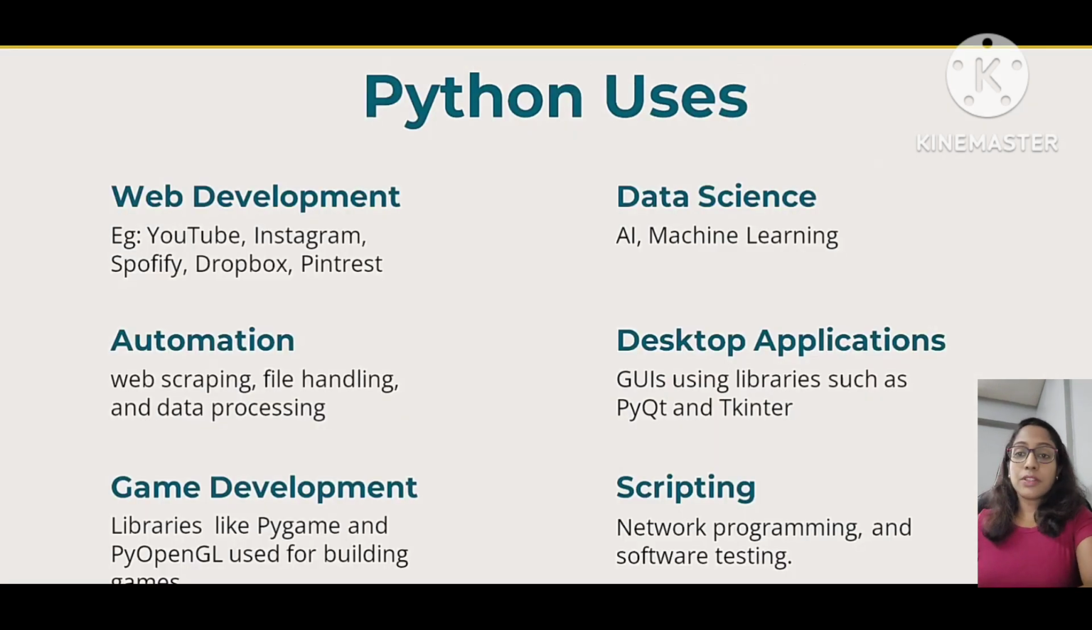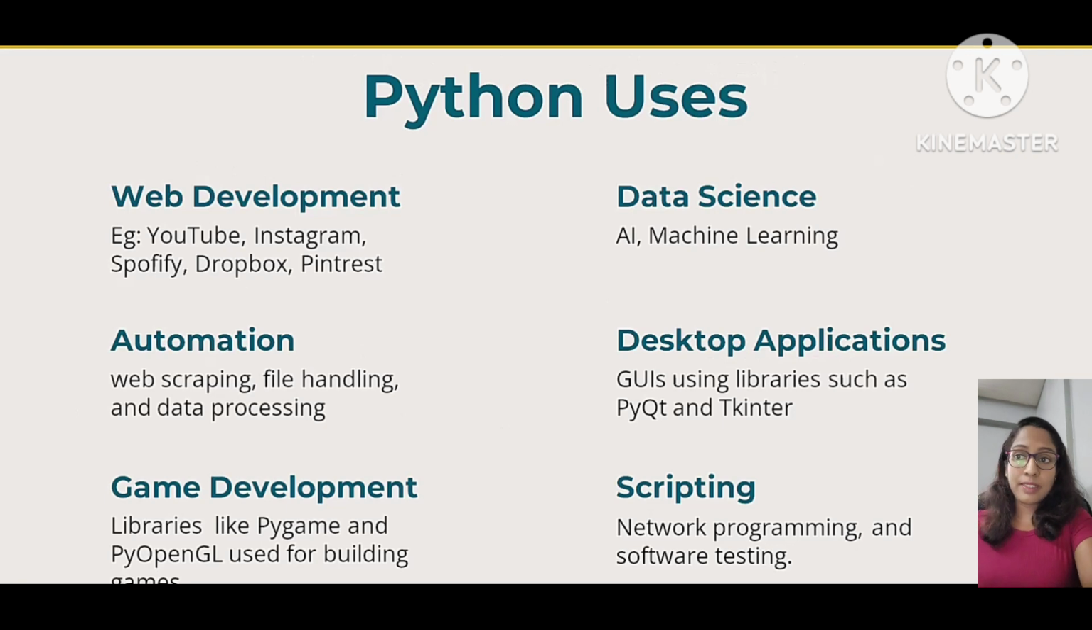If you ask me what the uses of Python are, we can say it is used for web development. The most famous websites like YouTube, Instagram, Spotify and Dropbox are all developed using one of the popular frameworks of Python called Django. Python is also very popular nowadays in data science, because in artificial intelligence and machine learning we use Python for coding, and it makes programs easy to write and easy to understand, because it is simple, like English. That means anybody who can read the code can understand what is being written inside the program. Other uses include automation, desktop applications, game development, scripting, and so on.